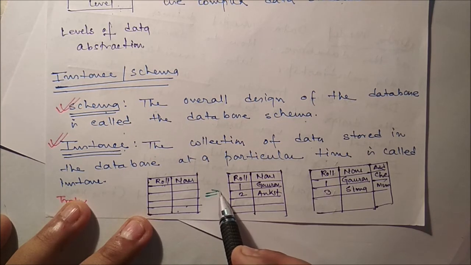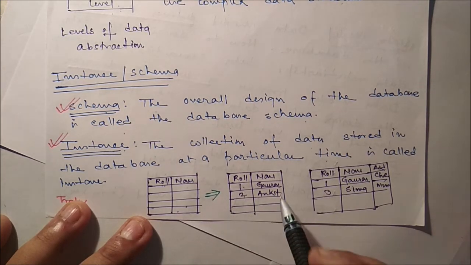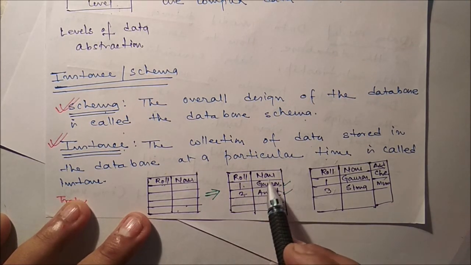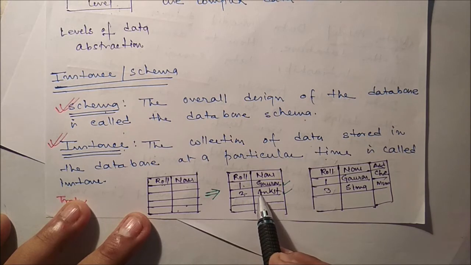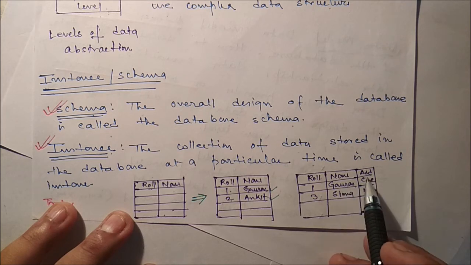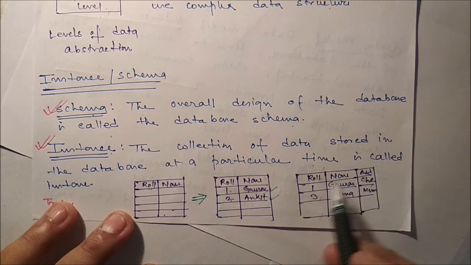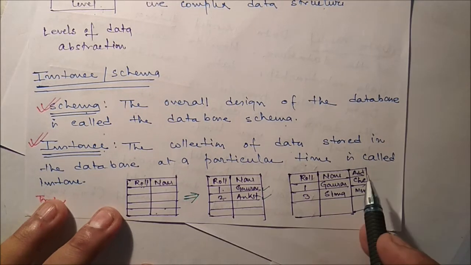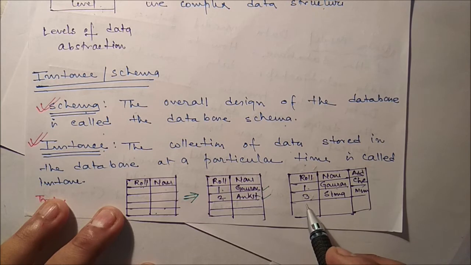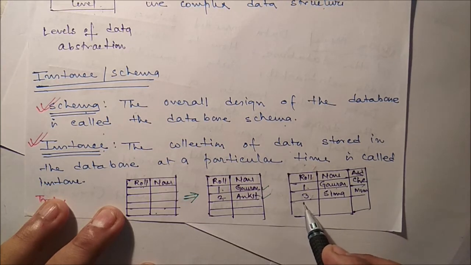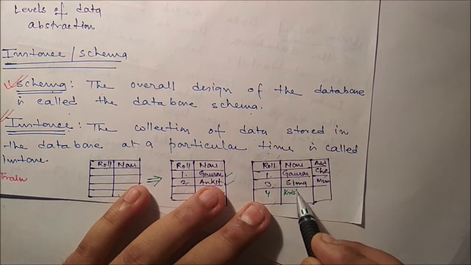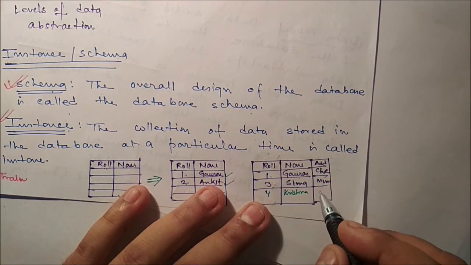After the second day, two students are there, roll number 1 and roll number 2, Gaurav and Ankit. That means now the instance has only two records, but the schema is the same. In this case, we add one more attribute, that is address. That means we are now changing the schema. And we add some more information, say 1 Gaurav Chennai, 3 Seema Mumbai, and if you add one more, say roll number 4, name Krishna, and address Nainital.